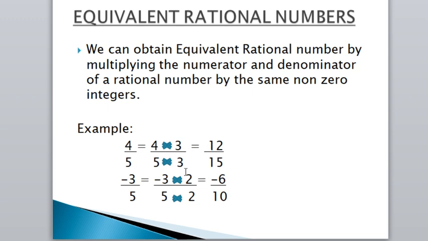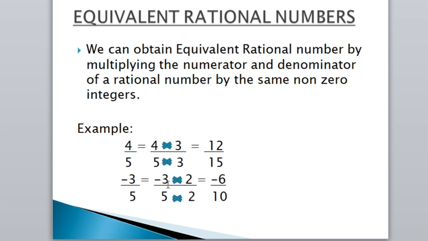Same, one more example. The example given is a rational number which is negative, that is minus 3 by 5. And to get the equivalent rational number for minus 3 by 5, we have to multiply the numerator and denominator of this rational number with the same number. So here, to get the equivalent rational number, I am going to multiply the numerator and denominator with 2.